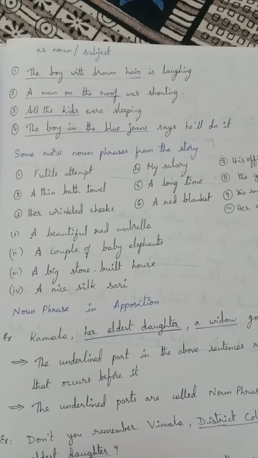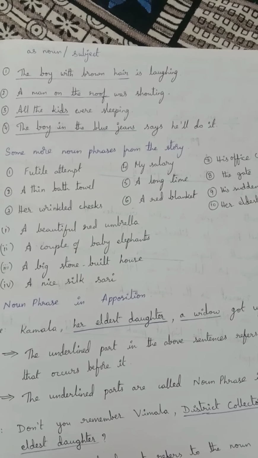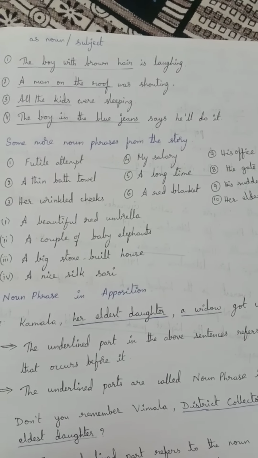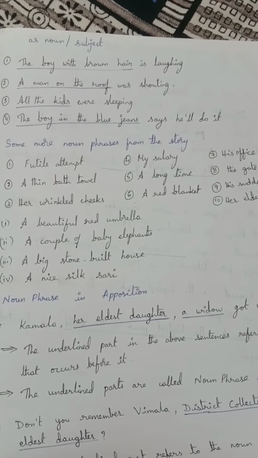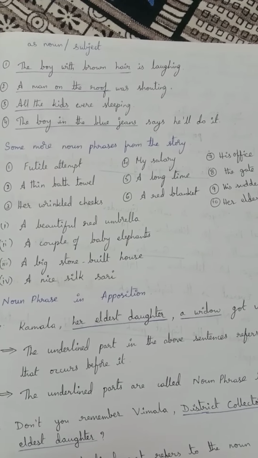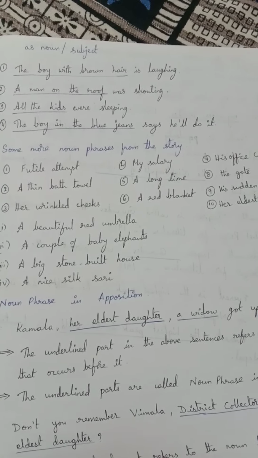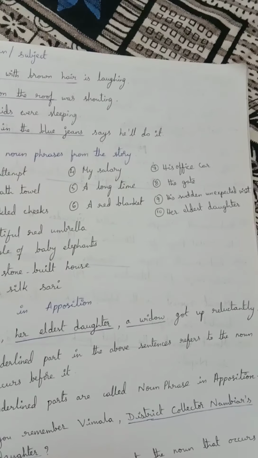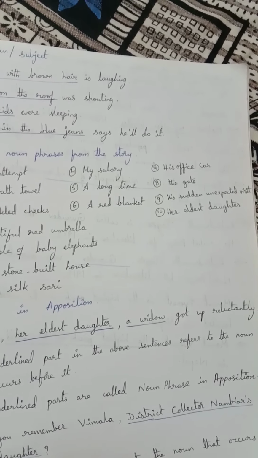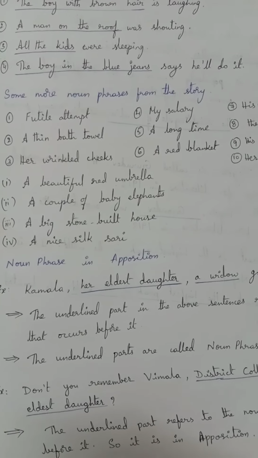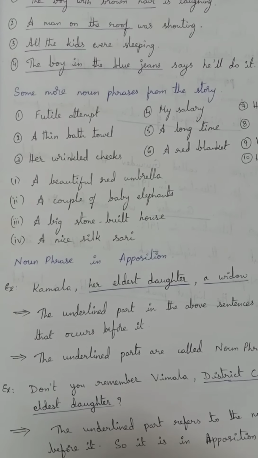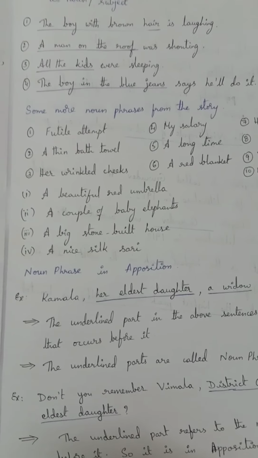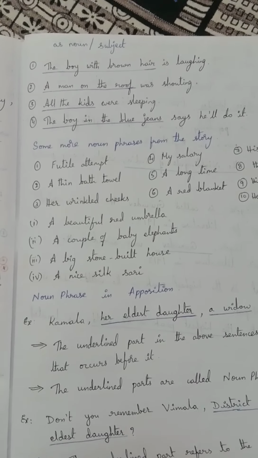Some more noun phrases from the story. I have given you the noun phrases also from our first lesson. The tattered blanket. See this. Futile attempt. A thin bath towel. Her wrinkled cheeks. My salary. A long time. A red blanket. His office card. The gate. His sudden unexpected visit. Her eldest daughter. And a beautiful red umbrella, a couple of baby elephants, a big stone-built house, a nice silk saree. All these are noun phrases.